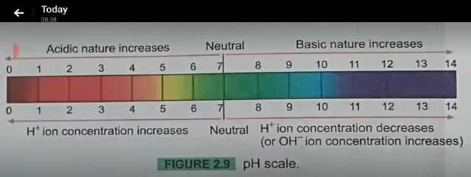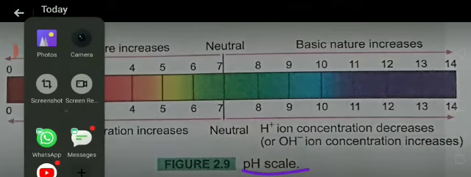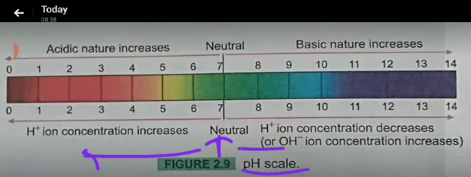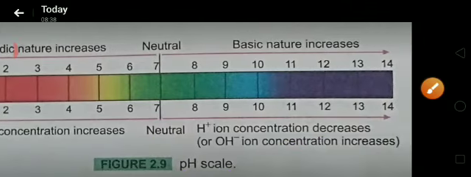Let us recall what we have studied. We have studied about the importance of pH in everyday life. Here we have seen the pH scale ranging from 0 to 14. At 7 the substance is neutral, below 7 the substances are acidic, and above 7 the substances are bases. We have come to know that the values of pH are very important, so that we can fix the abnormalities in our atmosphere, in our body.